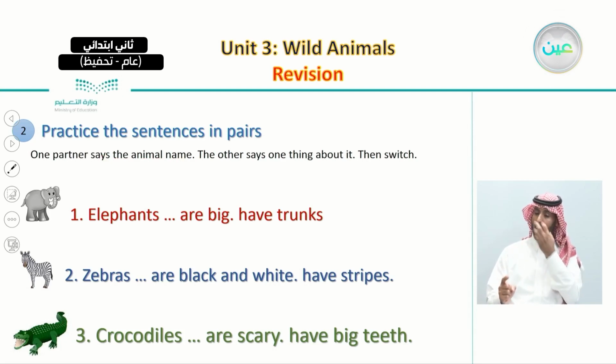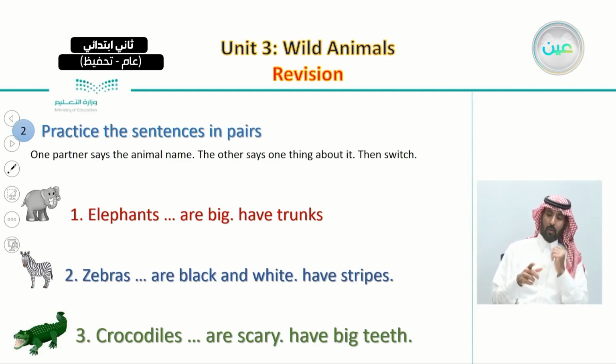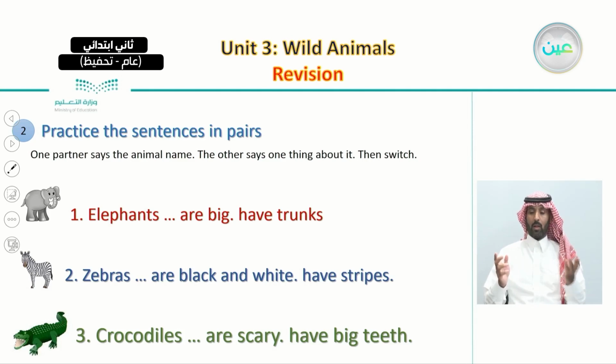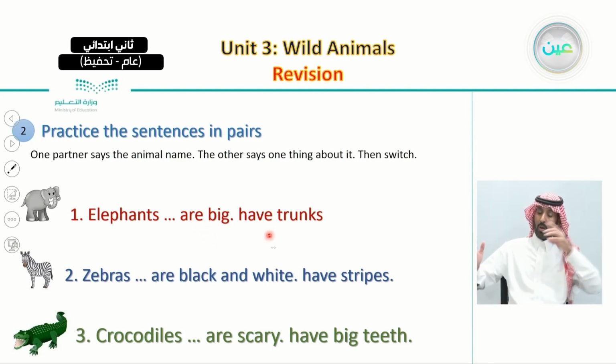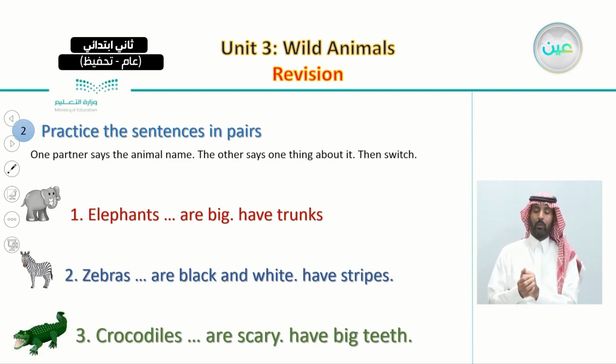For example, I ask you to choose a partner and say the animal's name. Let's say, for example, elephants. So your partner has to say one thing about elephants. Either he or she can say elephants are big or have trunks, or elephants are big and have trunks.